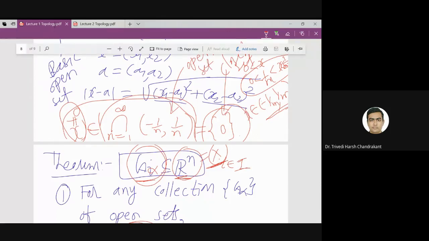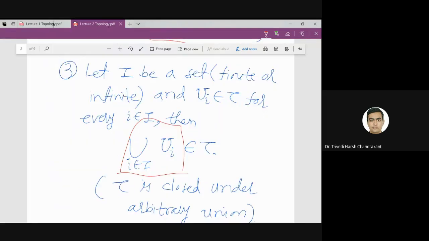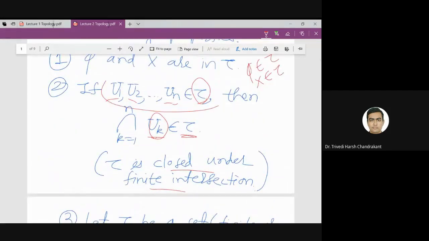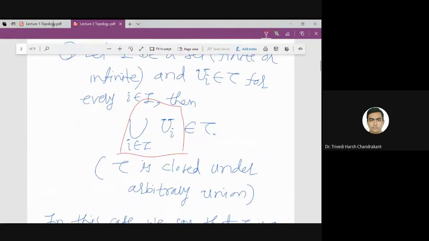So open sets do not satisfy the property of being closed under infinite intersection. But finite intersection of open sets is always an open set. Therefore, in this definition, we take intersection only for finitely many sets. But you can see that the union we take is arbitrary. It may be infinite, it may be uncountably infinite also.